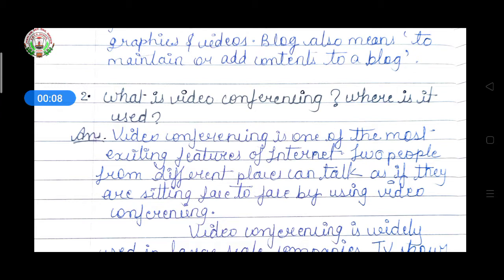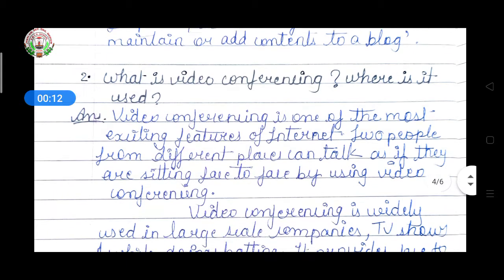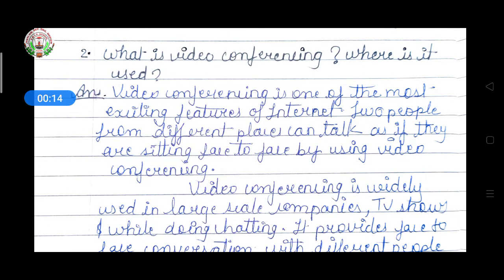What is video conferencing? Where is it used? Video conferencing is one of the most exciting features of the internet. Two people from different places can talk as if they are sitting face to face by using video conferencing.